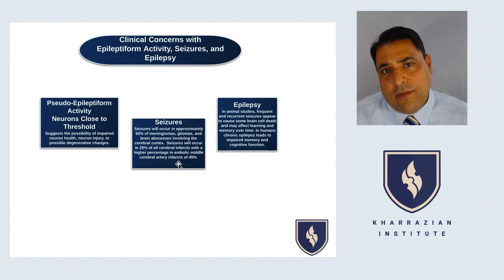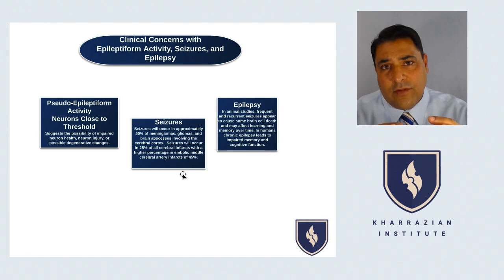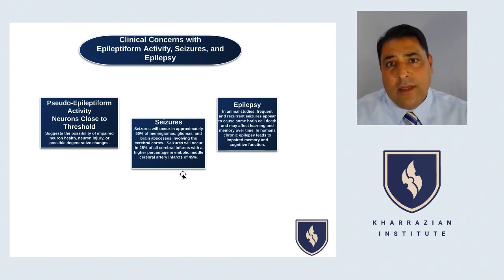And the other key thing is with seizures, you have to realize that 50% of all seizures really happen with tumors in the brain, specifically gliomas. So when these microglial cells get enlarged, they call it a glioma, and then they start to compress on neurons, and it changes the electrochemical gradient of neurons, and they get the spontaneous discharge, and that can lead to seizures. And 25% of seizures are from like these silent cerebral infarcts that we talked about, silent strokes that occur all the time too.